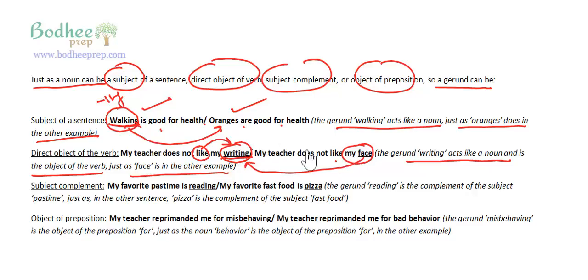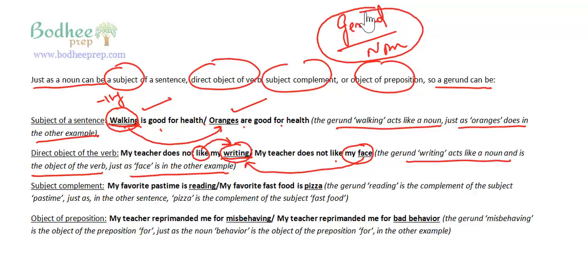So basically what we are trying to explain through these examples is that a gerund is always replaceable with a noun. You can always do this effortlessly and this shows that yes, this is a gerund because it can be easily replaced by a noun. My favorite pastime is reading. My favorite fast food is pizza. So the way your favorite fast food is pizza, which is nothing but a noun, your favorite pastime is reading, which is nothing but a gerund.